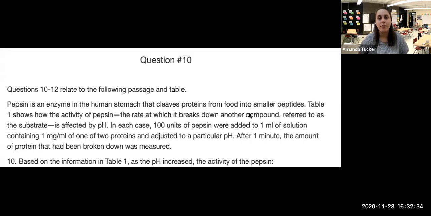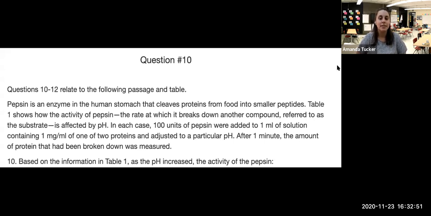All right, number 10, questions 10 through 12 relate to the passage and table. Pepsin is an enzyme in the human stomach that cleaves proteins from food into smaller peptides. Table 1 shows how the activity of pepsin, the rate at which it breaks down another compound, referred to as the substrate, is affected by pH.